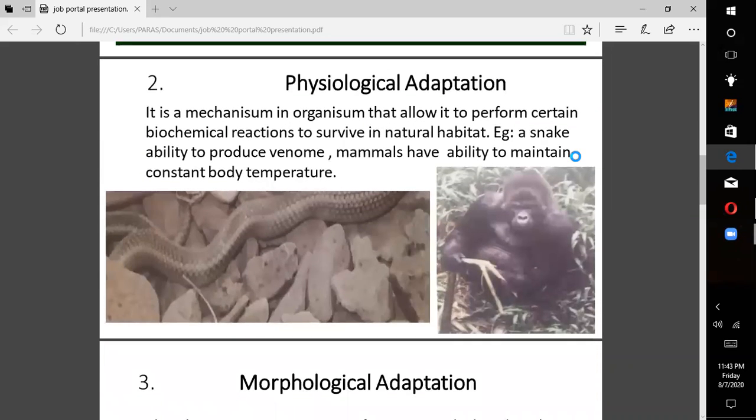Now, come to the second point, that is physiological adaptation. It is a mechanism in an organism that allows it to perform certain biochemical reactions to survive in its natural habitat. An example is a snake's ability to produce venom. Mammals have the ability to maintain constant body temperature.